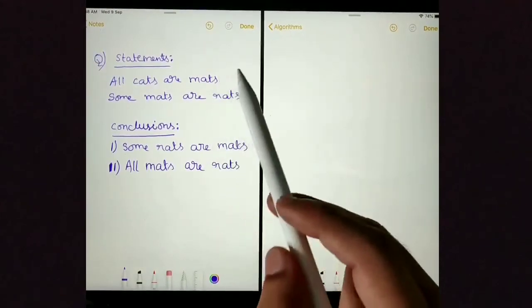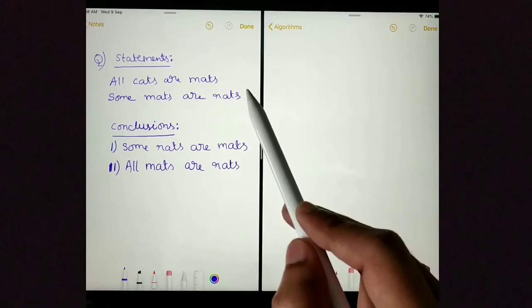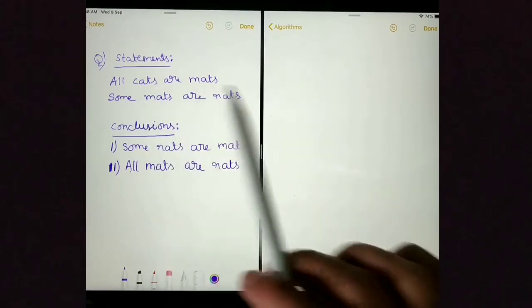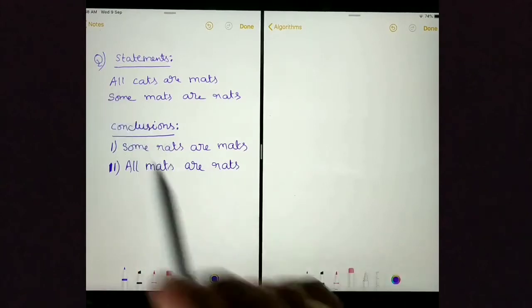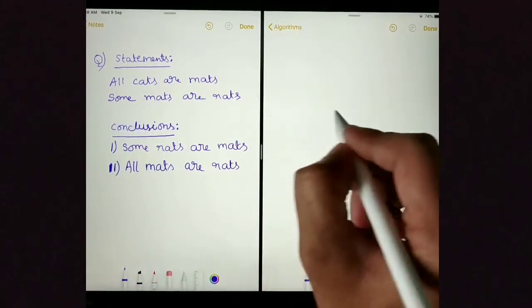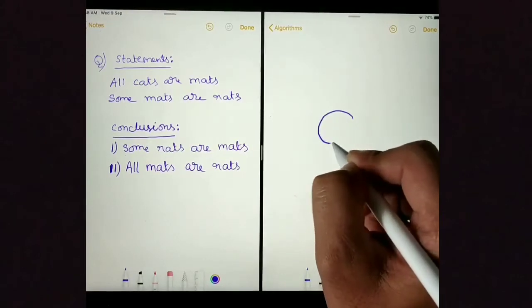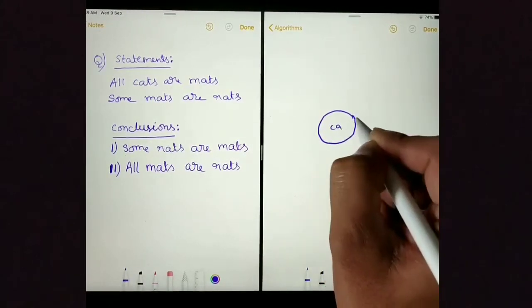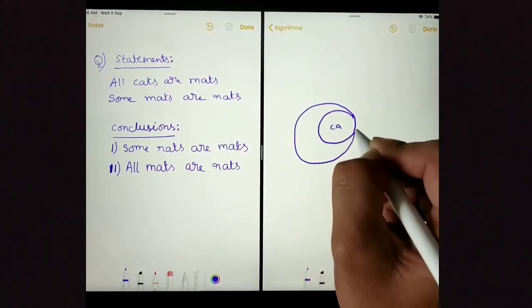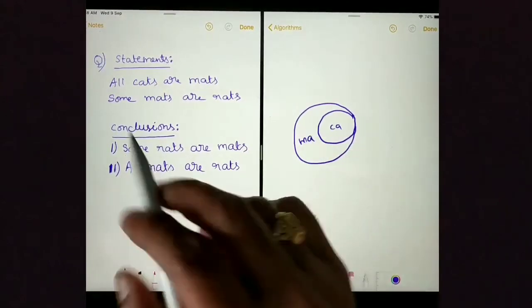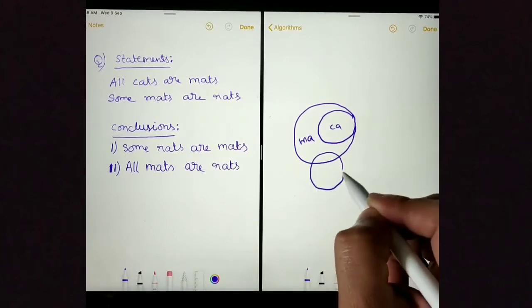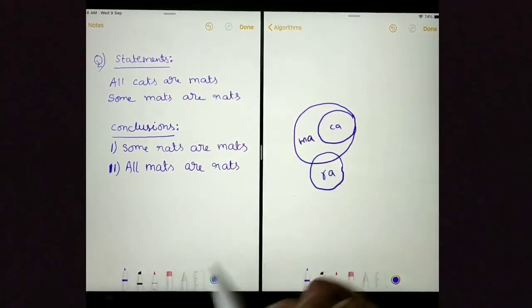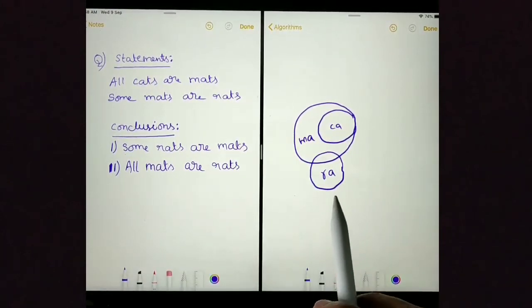Here is the next question. It contains 2 statements and 2 conclusions. Let us draw the Venn diagram first. I will start with statement which contains all. All cats are mats. Cat should be inner circle. Mat should be outer circle. And some mats are rats. Some mats are rats. We are done with Venn diagram.